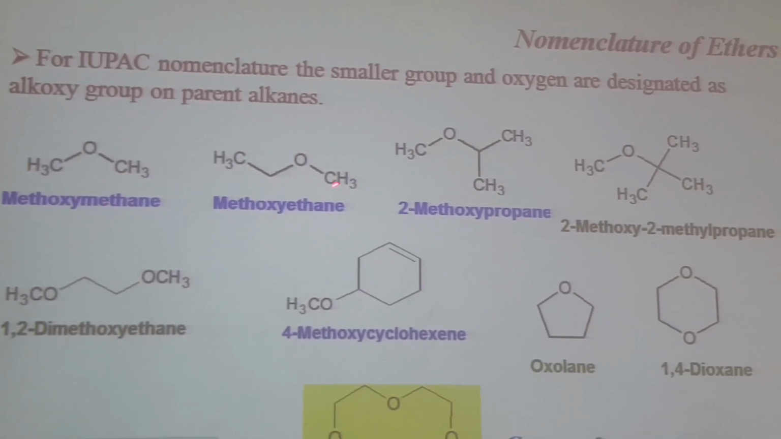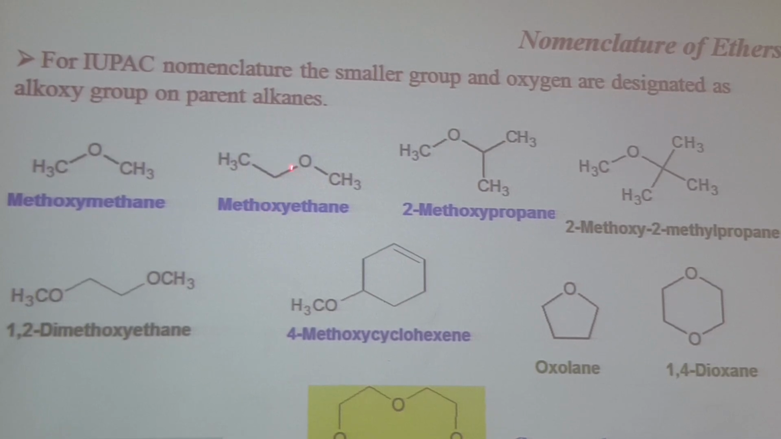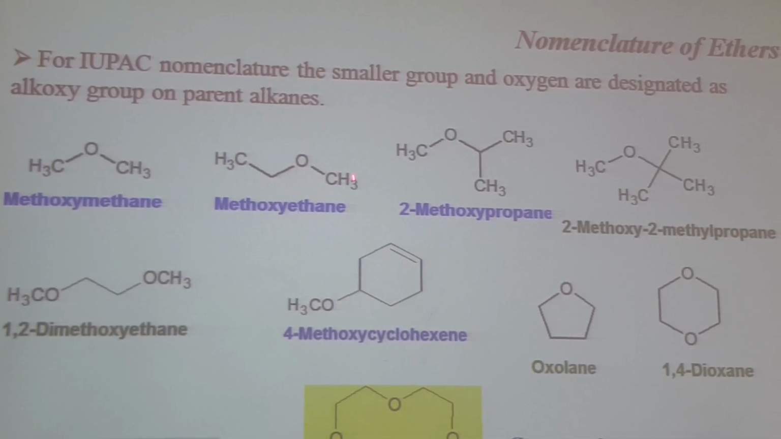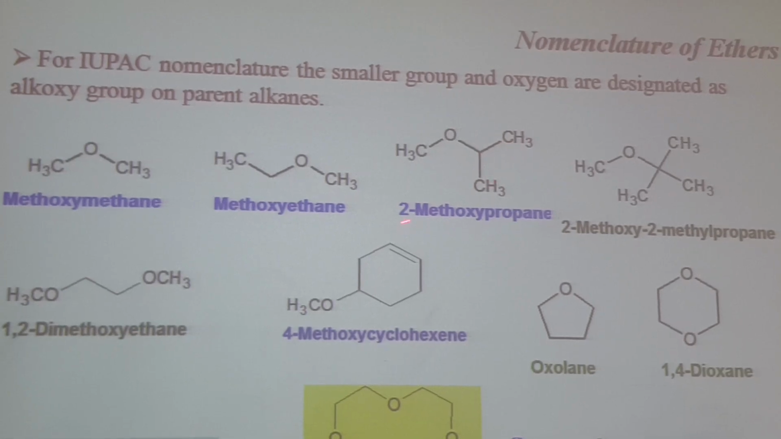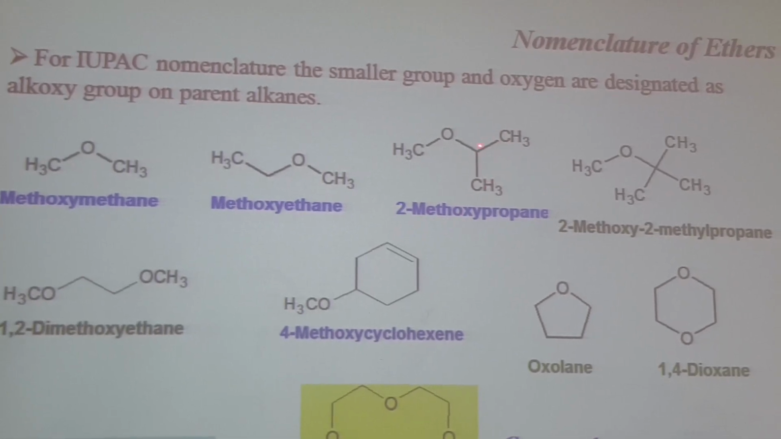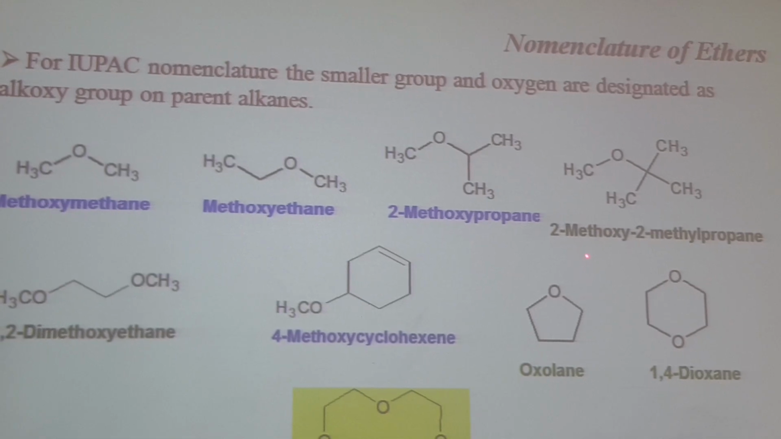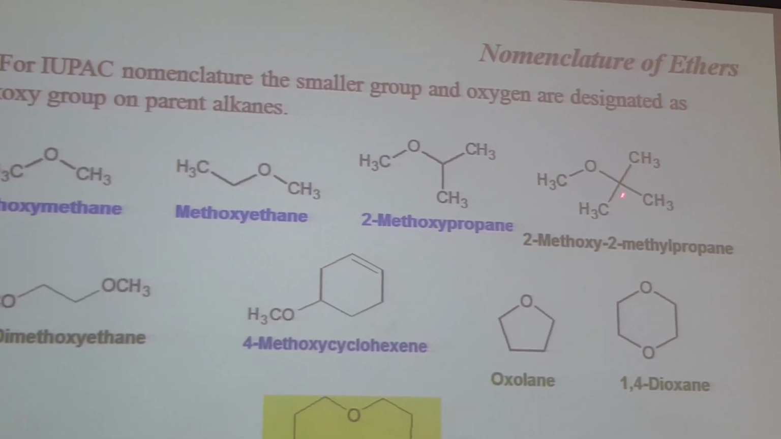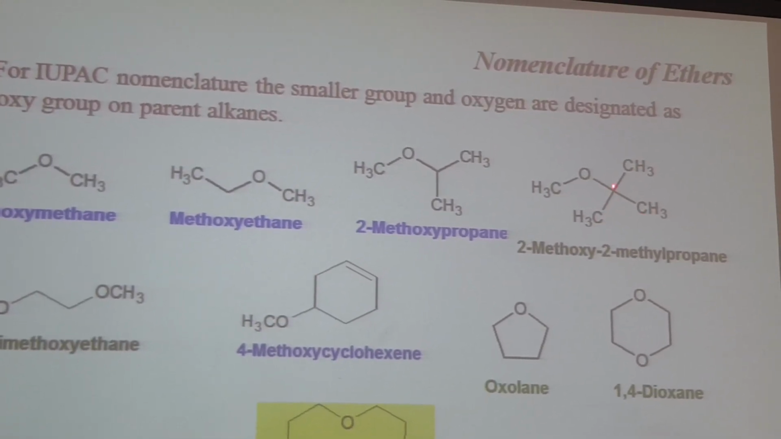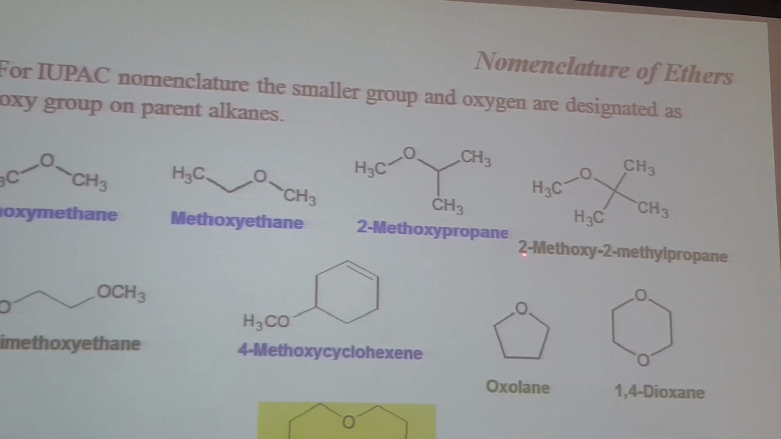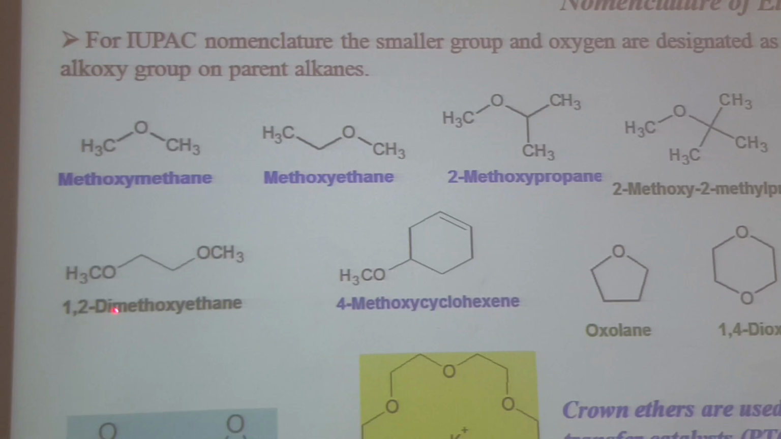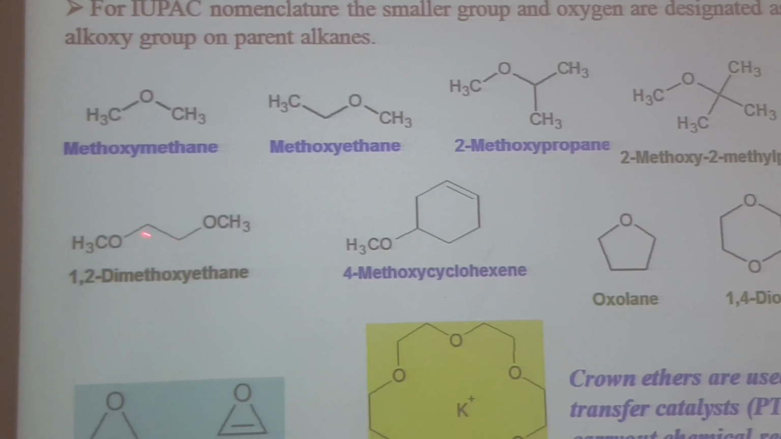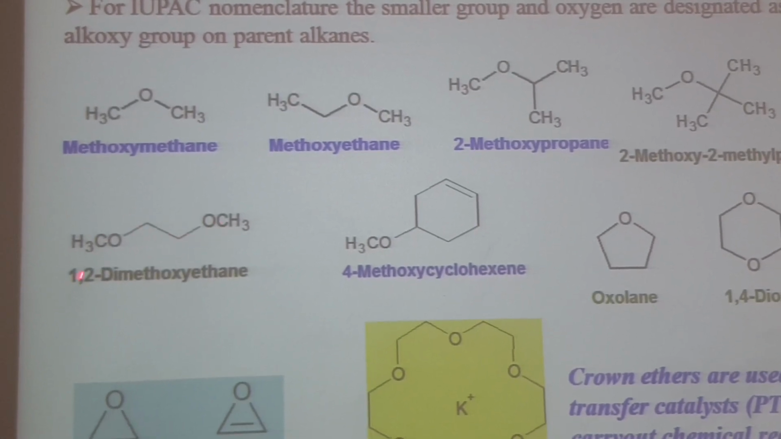So it is methoxyethane. The smaller group will be treated as a substituent. Here it is 1, 2, 3, so 2-methoxypropane. Three-carbon alkane, propane. At position 2 we have a methyl group and also methoxy, so it will be 2-methoxy-2-methylpropane. Here we have positions 1 and 2, and at both we have a methoxy group.